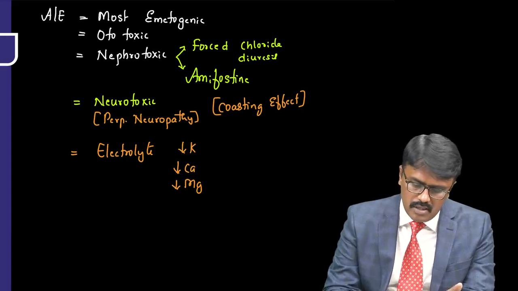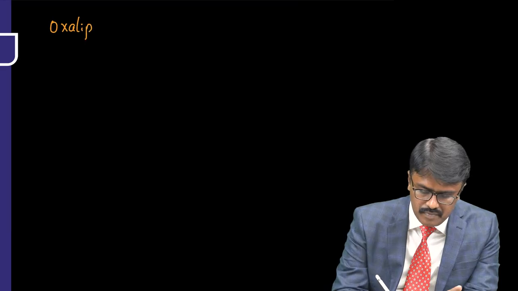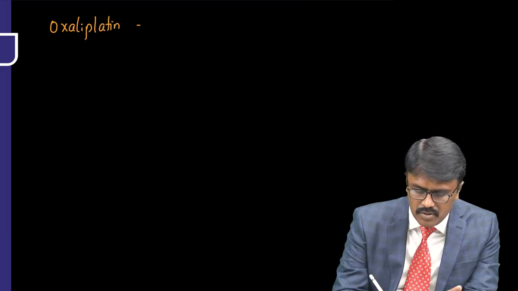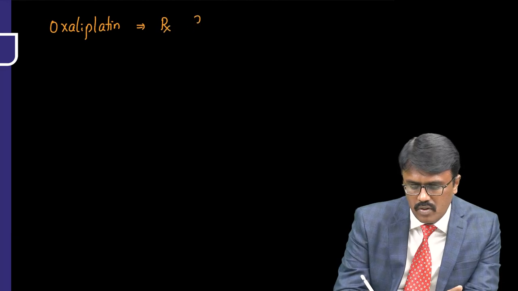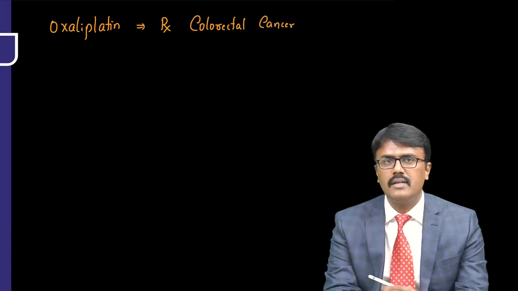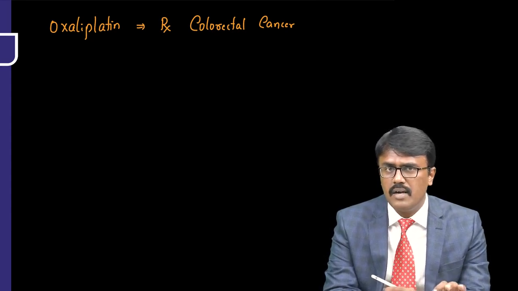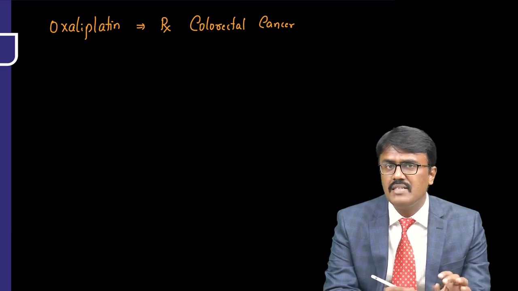Then similar to this drug, we have another drug called oxaliplatin. Oxaliplatin is used to treat a cancer called colorectal cancer. That is about platinum compounds. So mainly concentrate on cisplatin. One more C you have to concentrate on is cyclophosphamide.